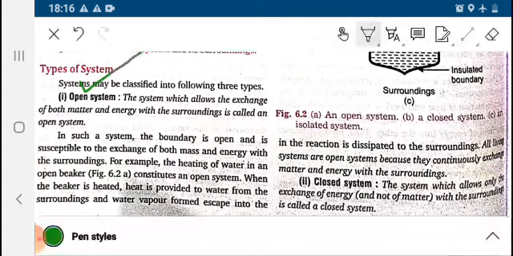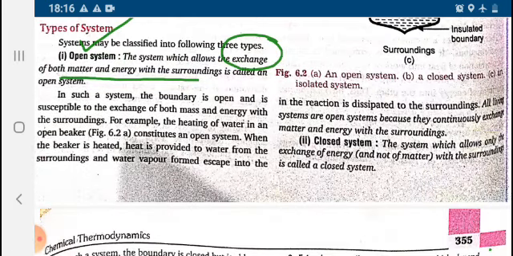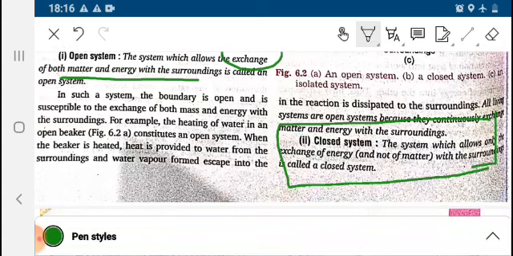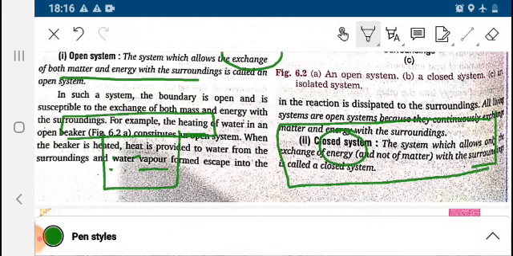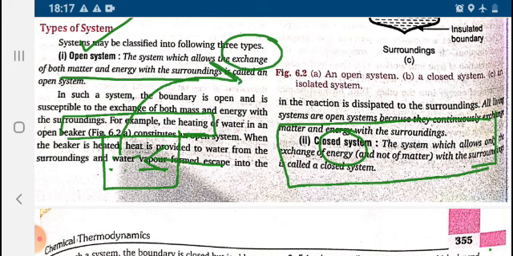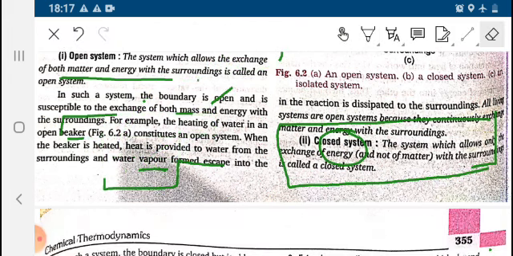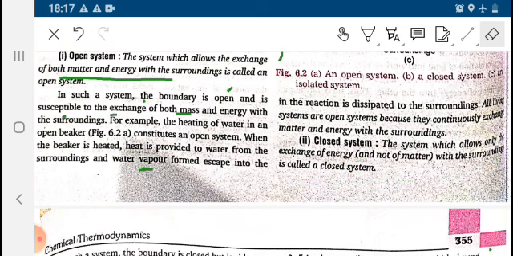What is the open system? A system in which there is exchange of matter and energy both with the surrounding. Whereas in case of closed system, it allows only exchange of energy. Only energy will be exchanged, no exchange of matter. Simply you can think of a vessel filled with water being heated, but it is closed with a cover slip. So there is exchange of energy but no exchange of matter because the lid is covered. Rest everything is surrounding.